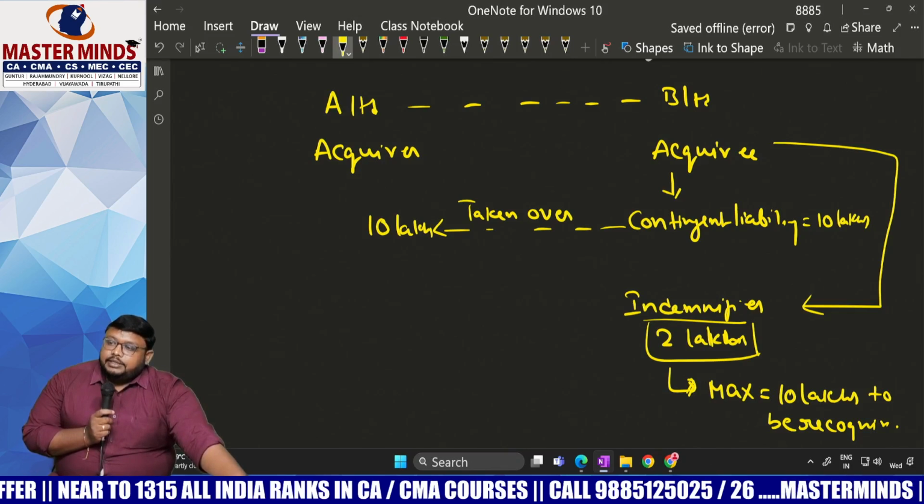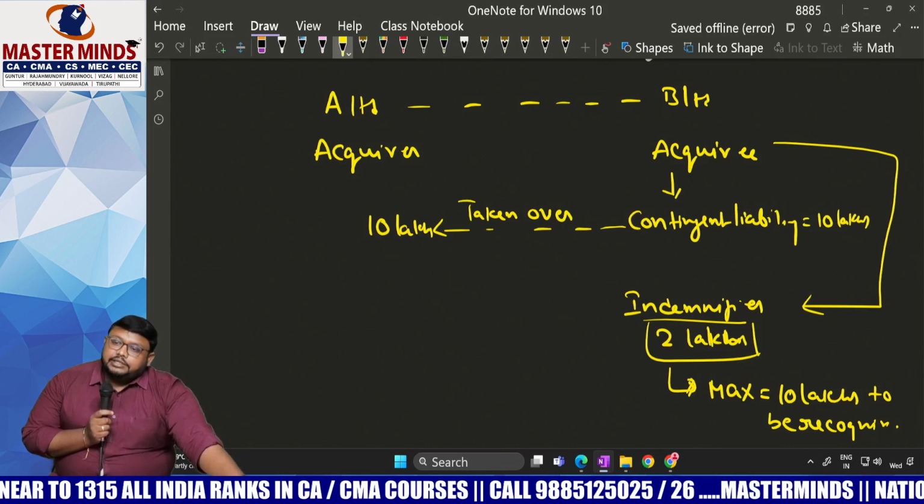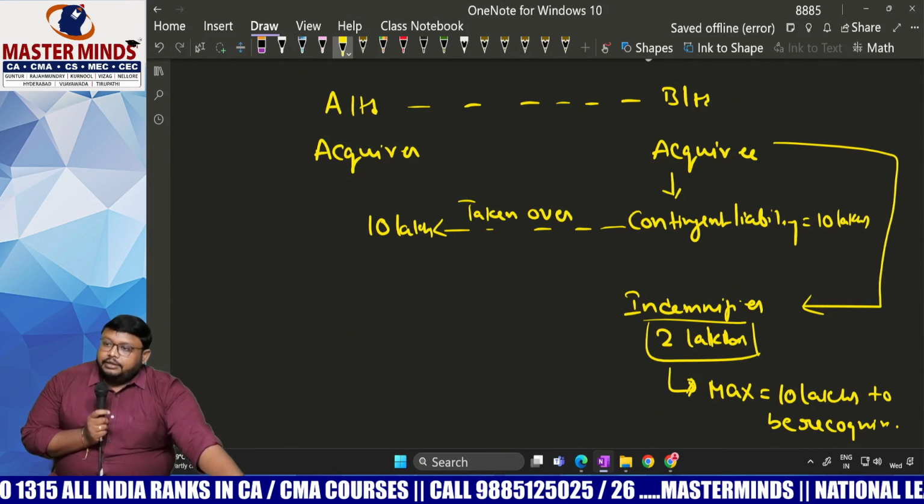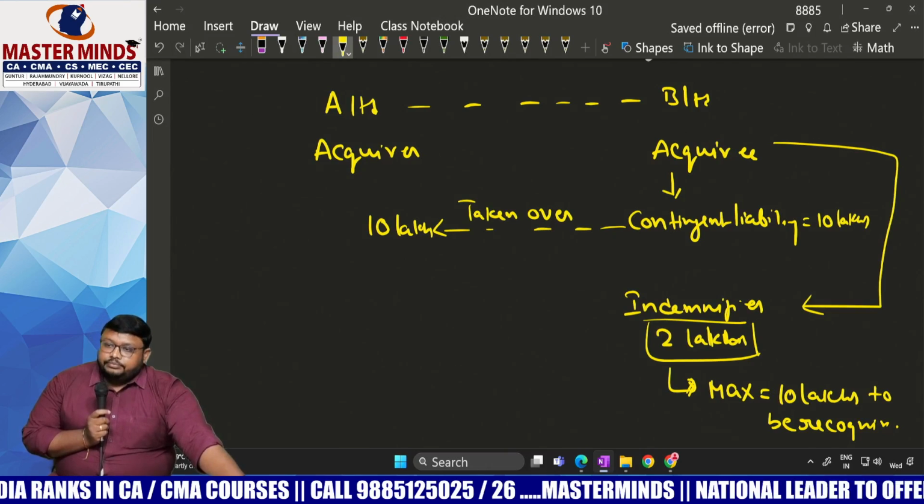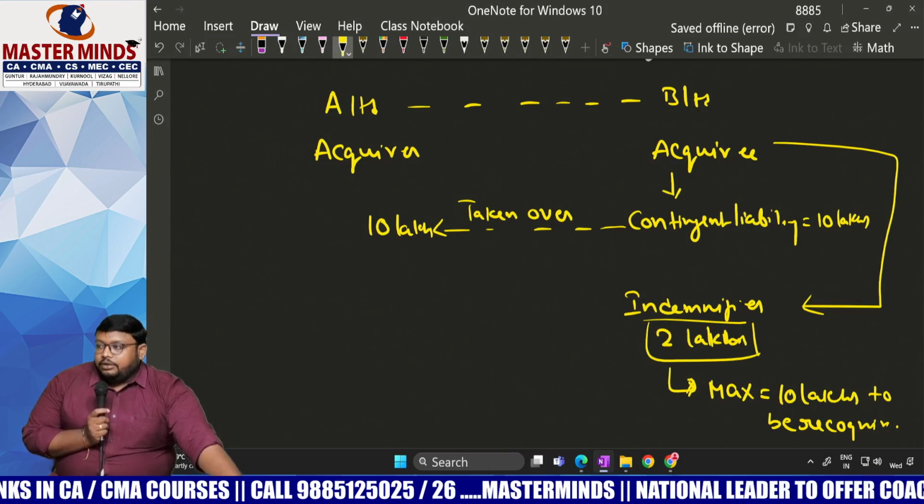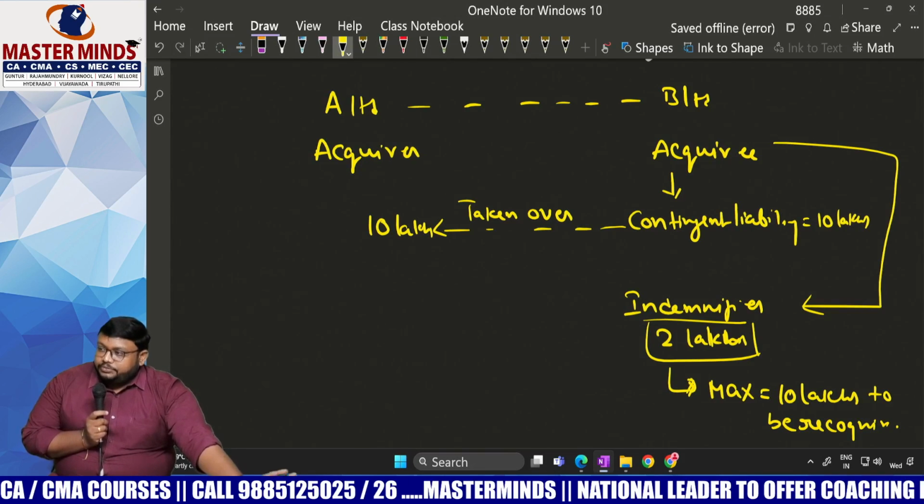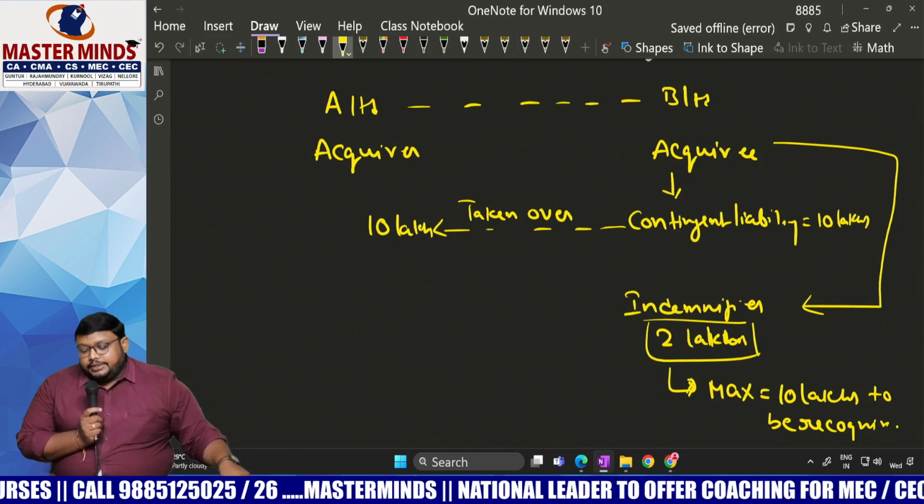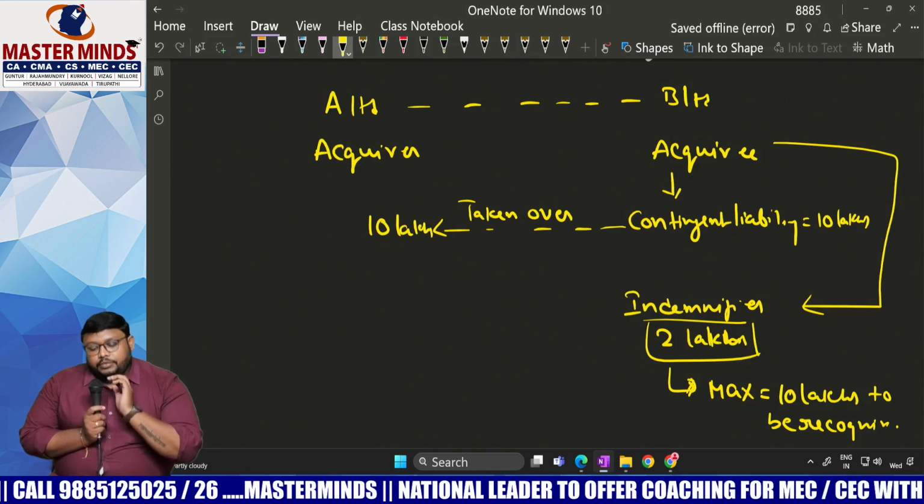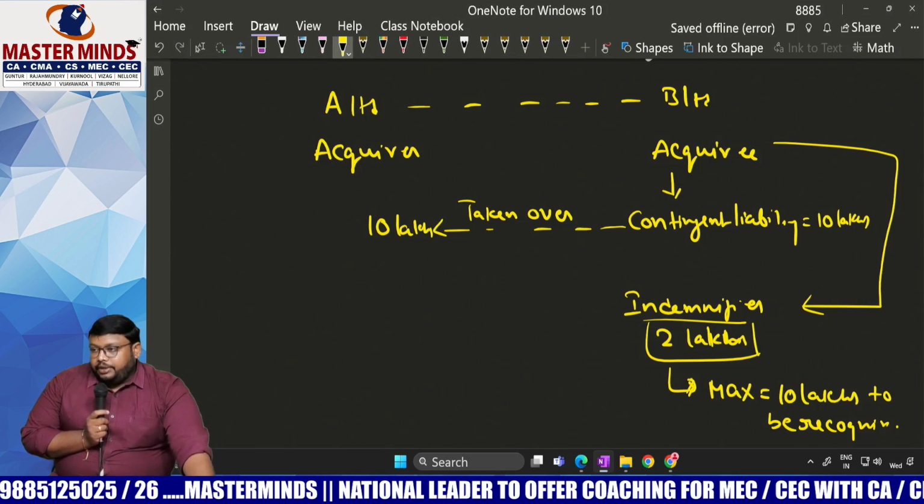So here we discussed the indemnification asset. The indemnification asset is also recognized here, and it should not exceed the contingent liability. That is the important point you have to remember. So only one last point we have for this.